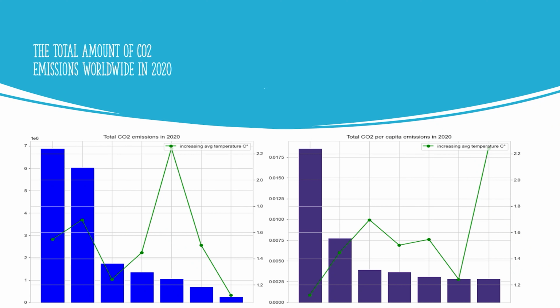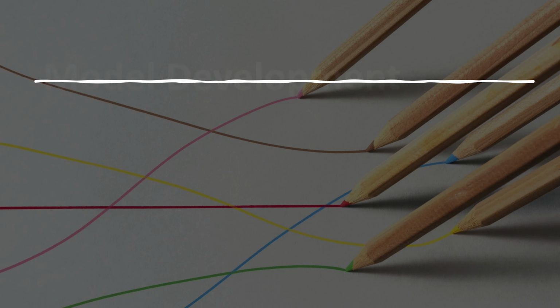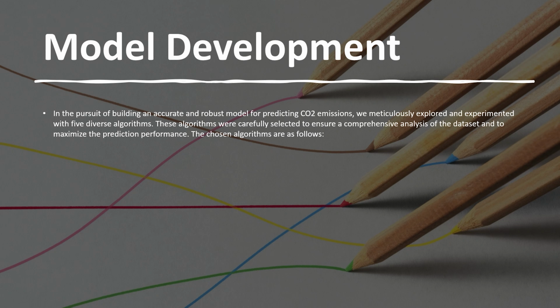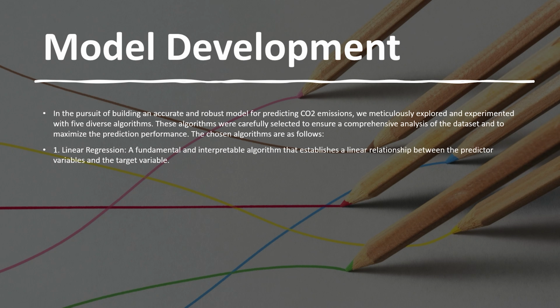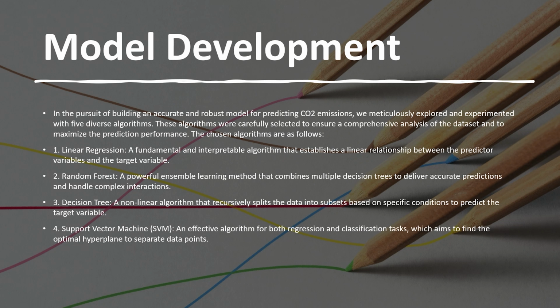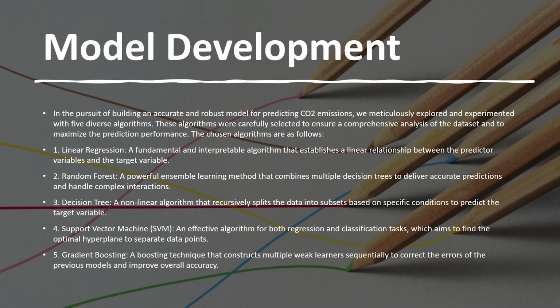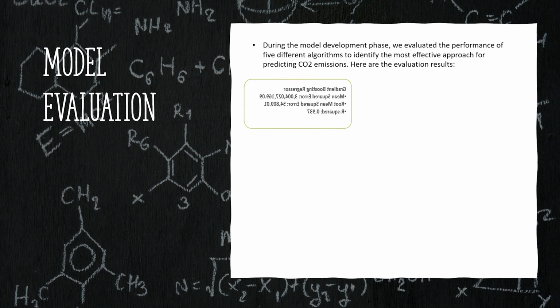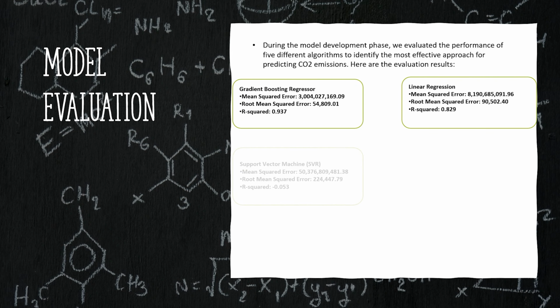Model development. Moving on to the development of our predictive model. We evaluated 5 powerful algorithms: linear regression, random forest, decision tree, support vector machine (SVM), and gradient boosting, to find the best fit for our data. Model evaluation. After a thorough evaluation, the random forest regressor emerged as our best performing model. Its high R-squared value of 0.97 indicates its ability to accurately predict temperature variations.